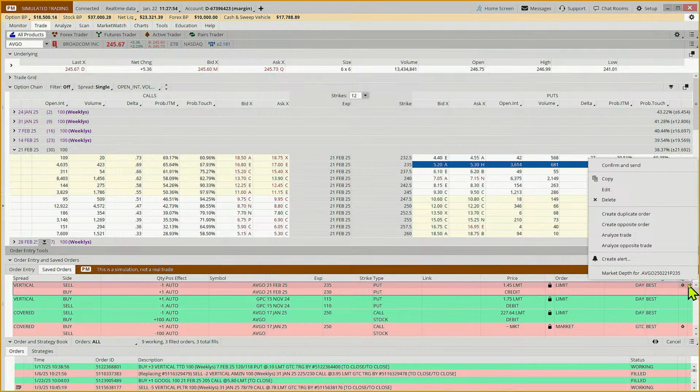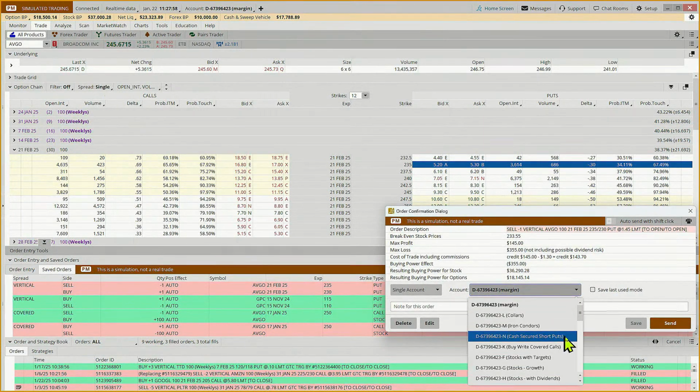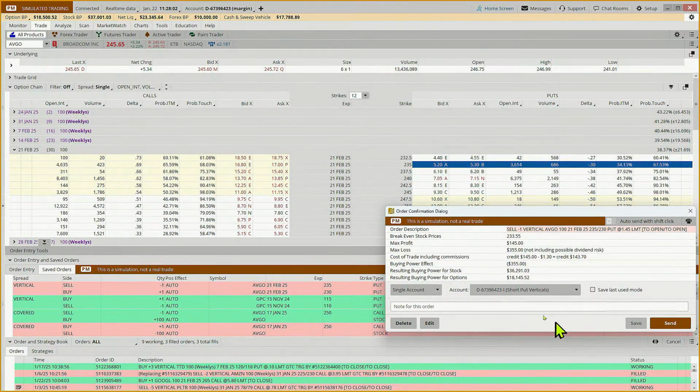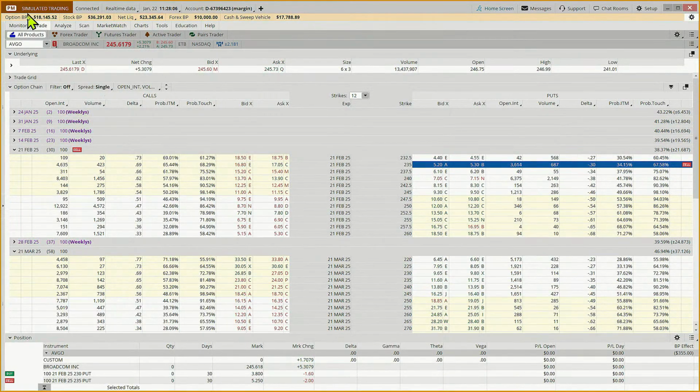Let's come in, confirm and send. We're putting that in our short put vertical group. There we go. Okay, fire in the hole.